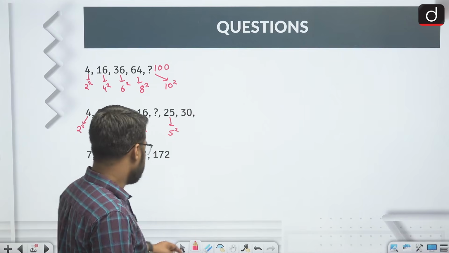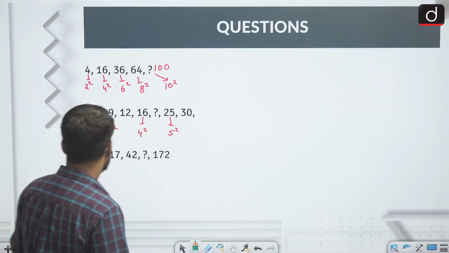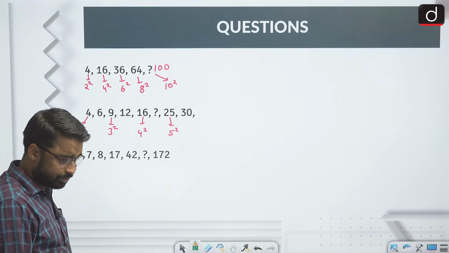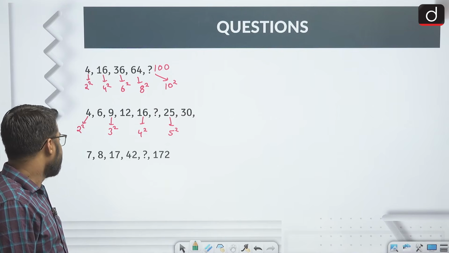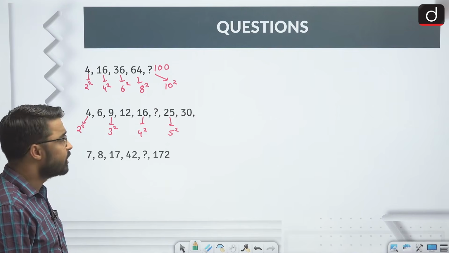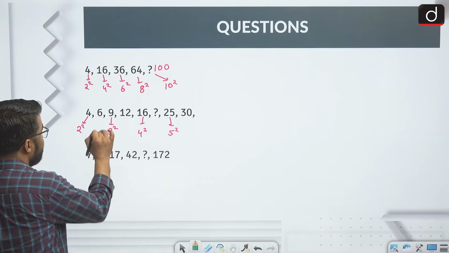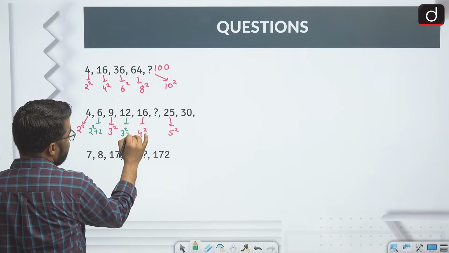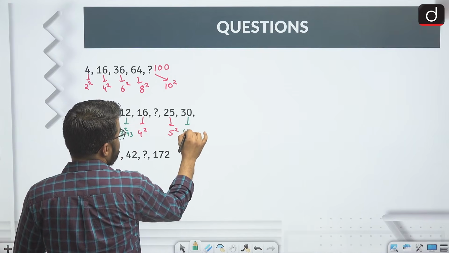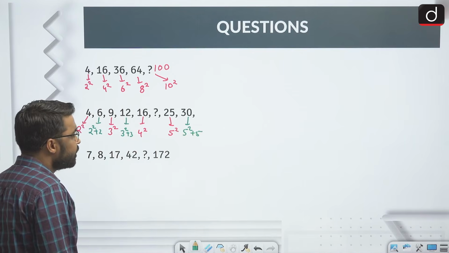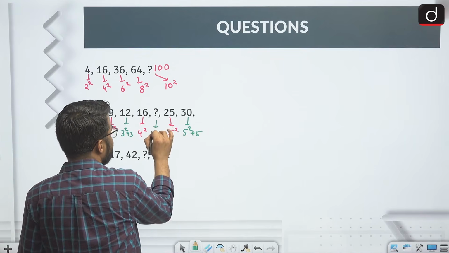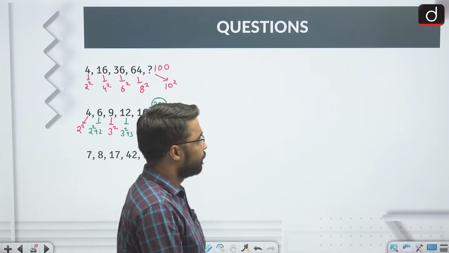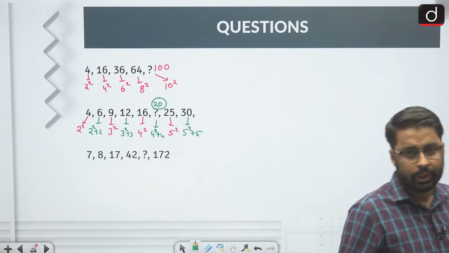So these terms are perfect squares written in alternate manner, and the remaining terms written in alternate manner are in the form of n square plus n, because I can write 6 as 2 square plus 2, 12 as 3 square plus 3, 30 as 5 square plus 5. Now, in between 3 square plus 3 and 5 square plus 5, there will be a term 4 square plus 4, which will be 20. All right.